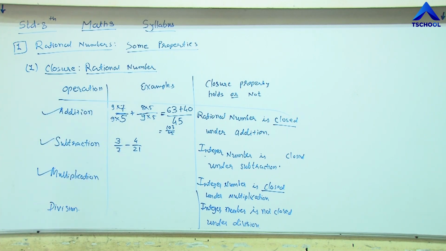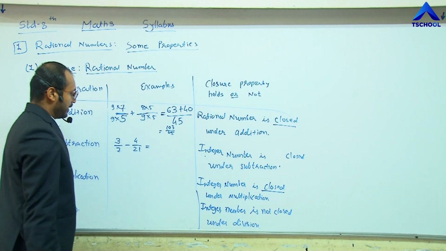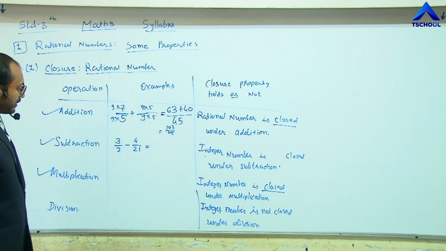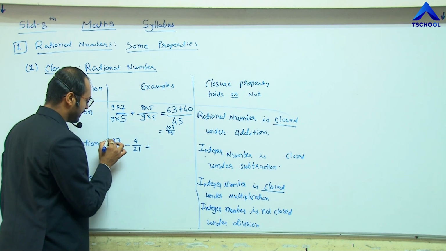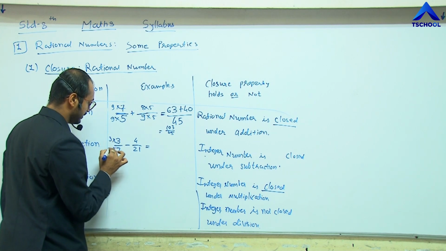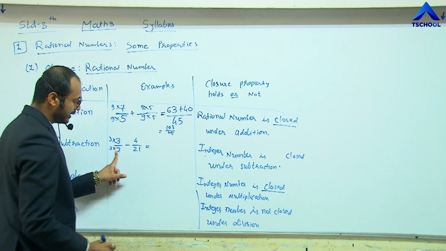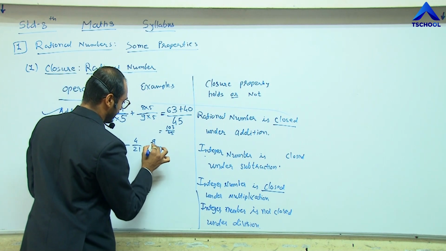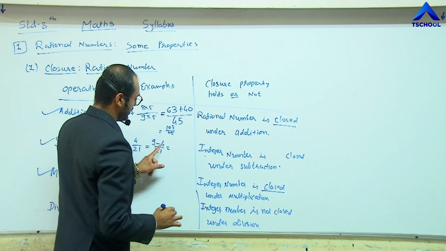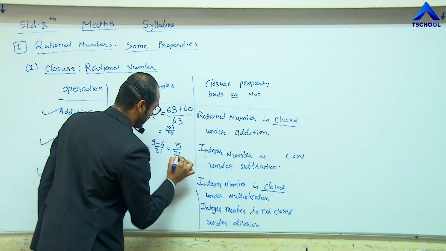Let me find the result. To make the denominator equal, let us multiply 3 by 3 and 7 by 3. 7 3s are 21, the denominator became equal. 3 3s are 9 minus 4, so the answer is 5 divided by 21.